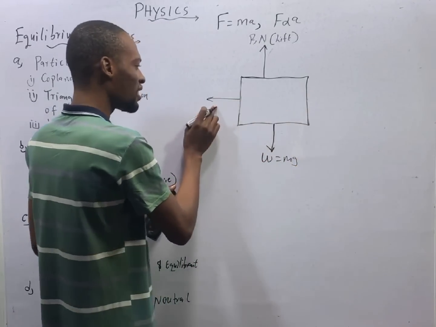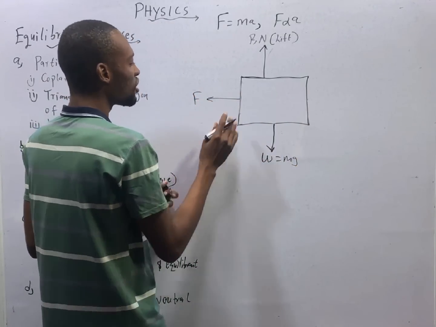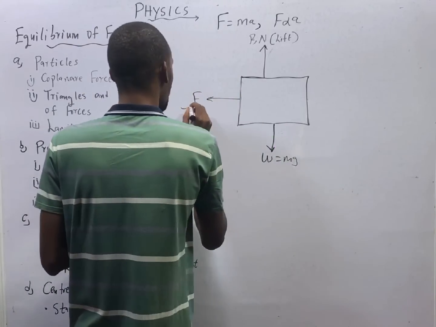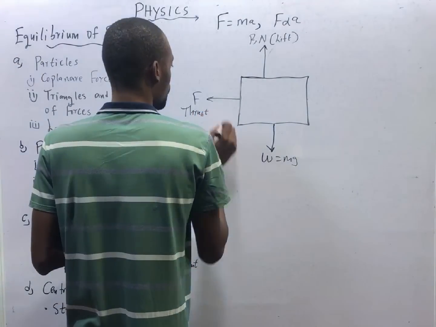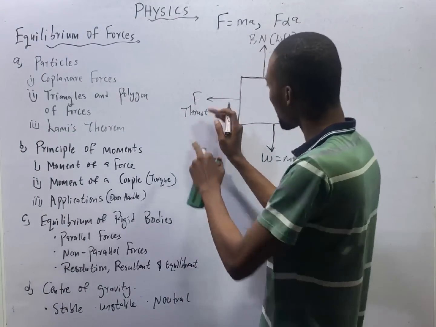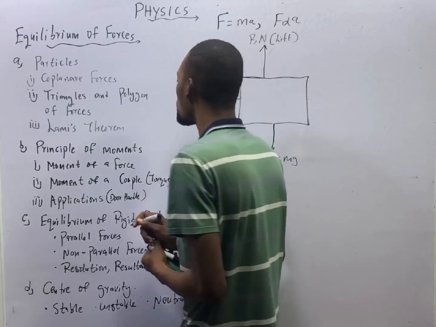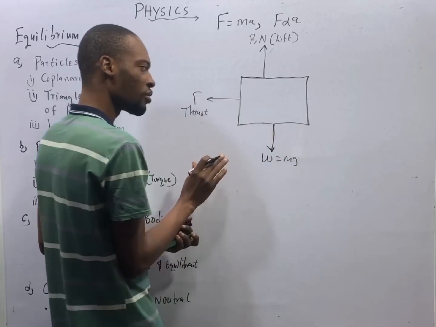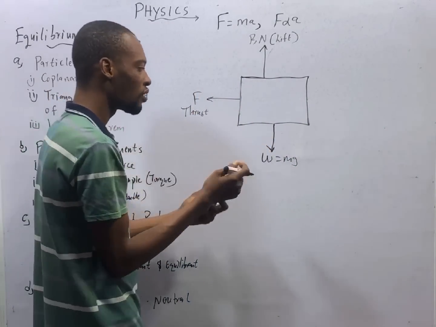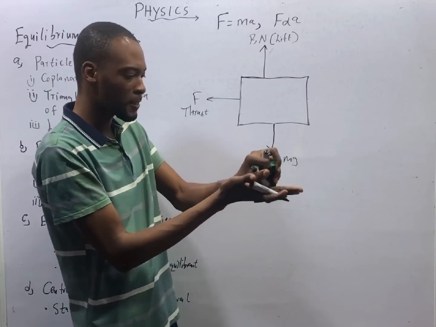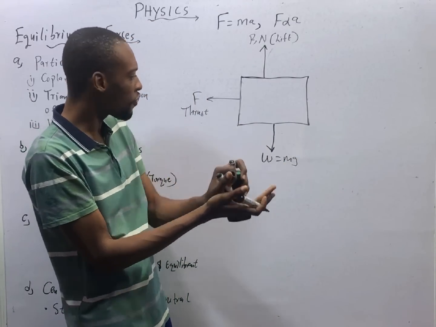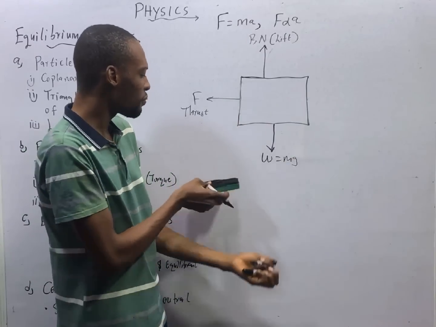So if I have a force like this that is pushing this, let's call this force thrust or applied force. If I apply force, if I'm pushing this here, there is a force that is against this motion that we want it not to move. For forces between two surfaces, friction is the force that opposes motion. If I'm pushing this thing like this